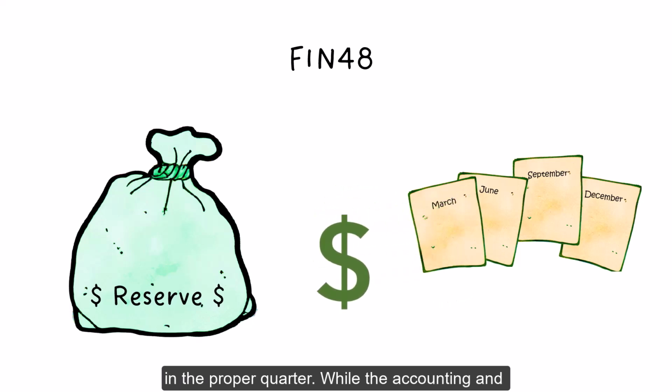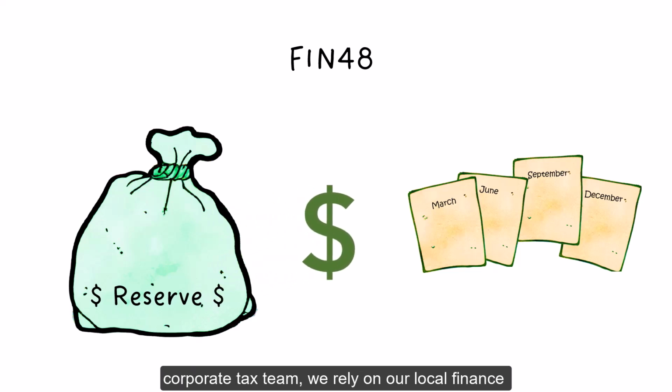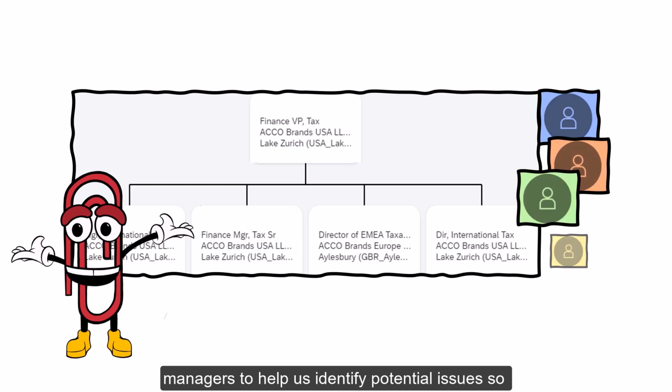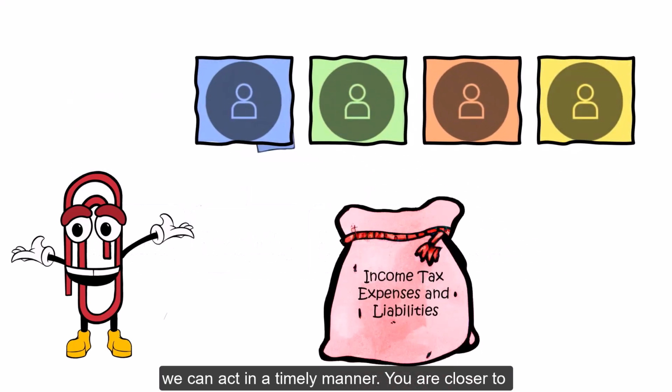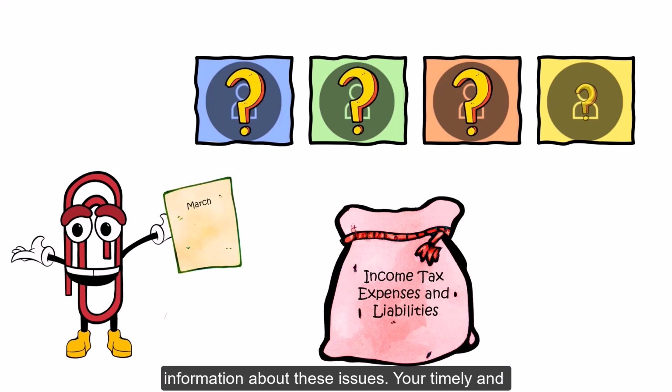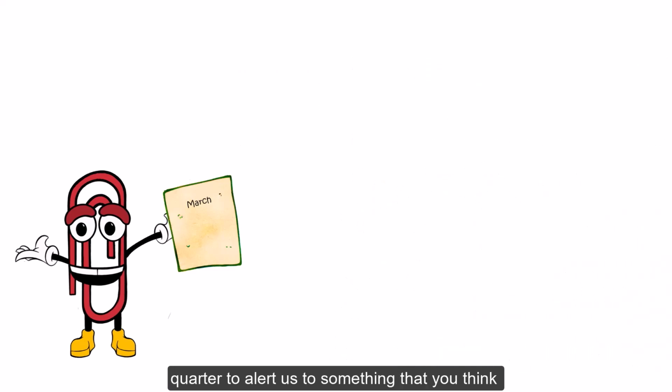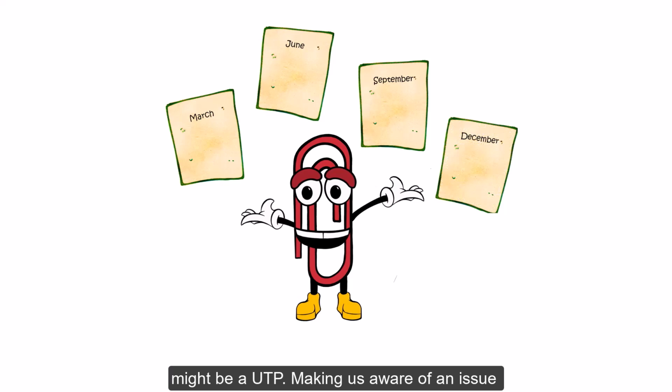While the accounting and reporting of UTPs are managed by the corporate tax team, we rely on our local finance managers to help us identify potential issues so we can act in a timely manner. You are closer to the operations of the business and possess greater knowledge of the details. Each quarter, we send out a UTP questionnaire to gather information about these issues. Your timely and accurate responses to the questionnaires are a vital part of our reporting accuracy. Also note that you do not need to wait until the end of the quarter to alert us to something that you think might be a UTP. Making us aware of an issue early allows us more time to evaluate and measure potential uncertain tax positions.